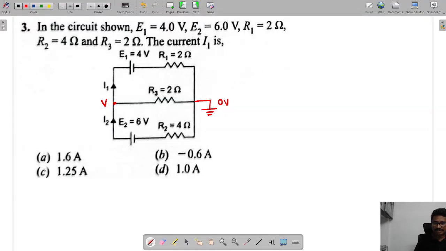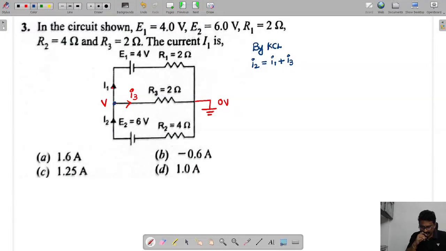Let's write the equations. So this current is I1, I2, and let us say this current is I3. Already given I1, I2. Sum of entry currents at the node equals sum of leaving currents. By KCL, only I2 is the entry current, and I1 and I3 are leaving currents.